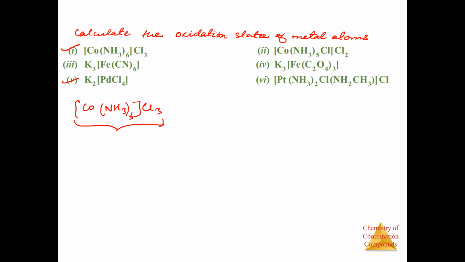We have 3 Cls, that means it will have 3 negative charge. So for cobalt, it is X plus NH3 will be 6 into 0, and Cl3 will be plus 3 into -1, right? So what will you get? +3.